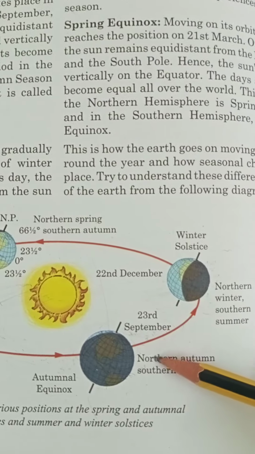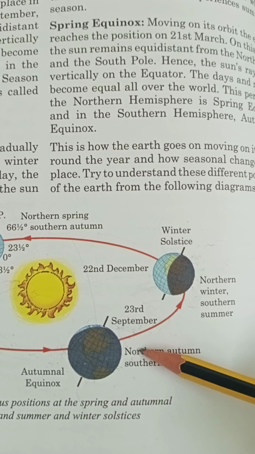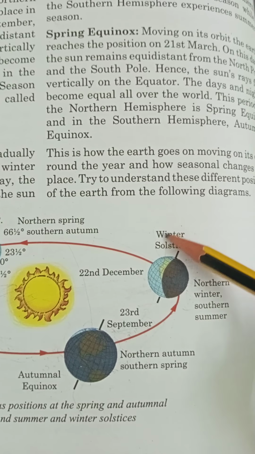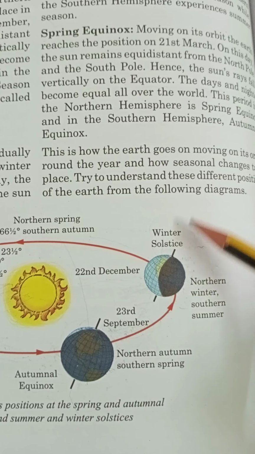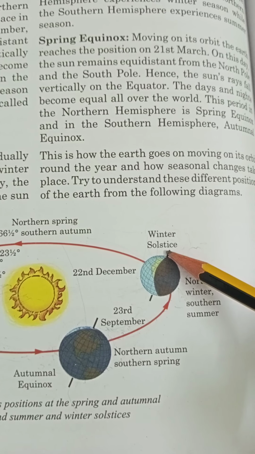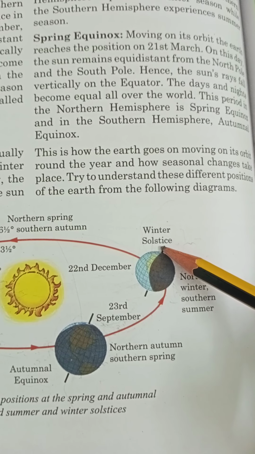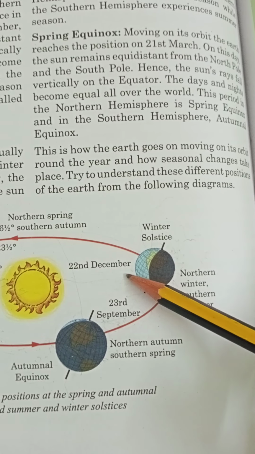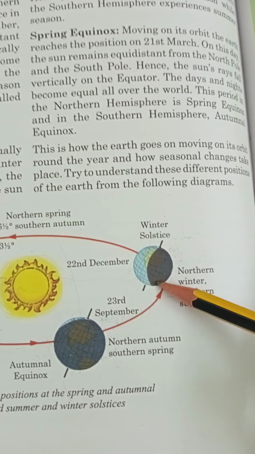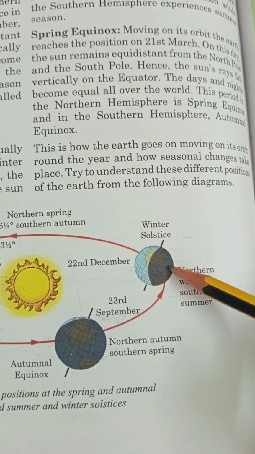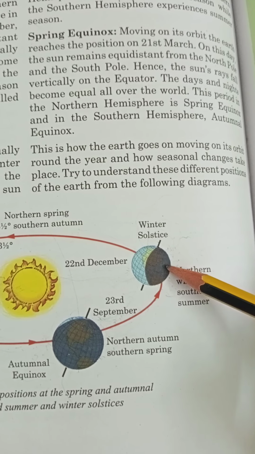From the autumnal equinox, the earth gradually moves and reaches the position of the winter solstice. We can see here, the winter solstice is on 22nd of December. On this day, what will happen? The North Pole remains inclined away from the sun.